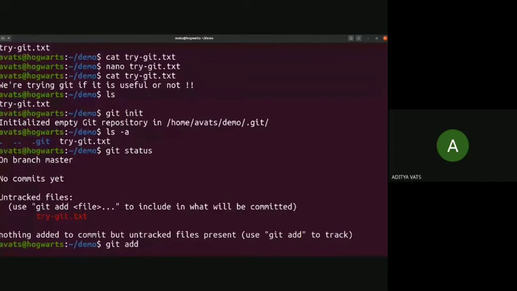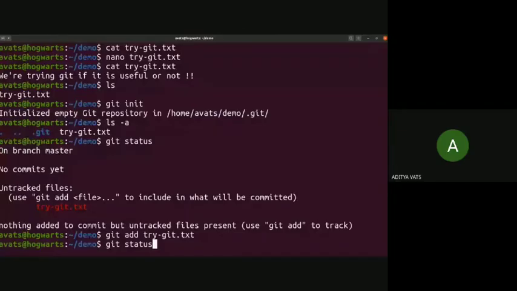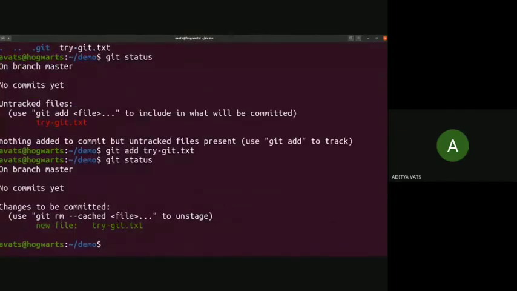So here the file name would be trygit.txt. After we do this, now Git is tracking that file. So how do you know that Git is tracking that file? Again we will use git status. So git status now shows changes to be committed: new file trygit.txt. So now Git tracks these files. Now Git knows that there is a new file by this name and it can be committed.